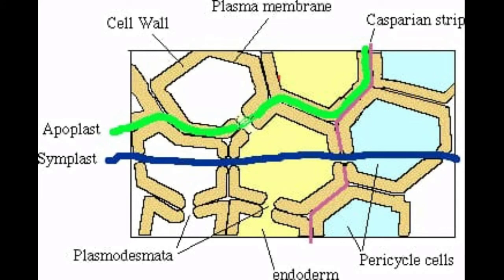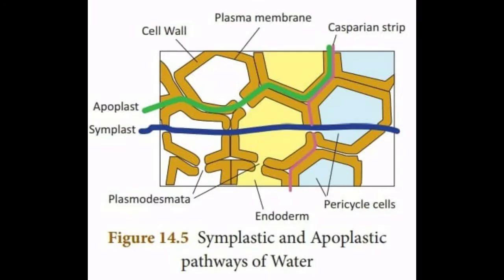Types of movement of water into the root cells. Once water is absorbed by the root hairs, it can move deeper into root layers by two distinct pathways, that is apoplast pathway and symplast pathway. The first one is apoplast pathway. The apoplastic movement of water occurs exclusively through the intercellular spaces and the walls of the cells. Apoplastic movement does not involve crossing the cell membrane. This movement is dependent on the gradient.